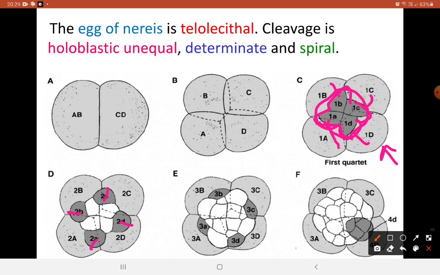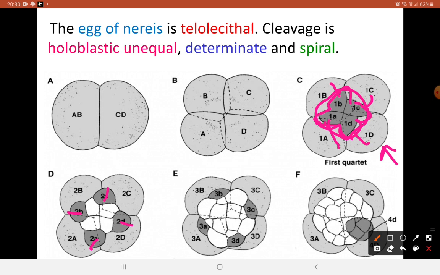So these micromeres lift up a little from the macromeres so that the yolk and all other oil droplets are left behind in the macromeres, and that will remain till the end of the cleavage. Thereby the division of the macromeres will be a little slower because of the influence of yolk, while these micromeres divide at a faster rate.